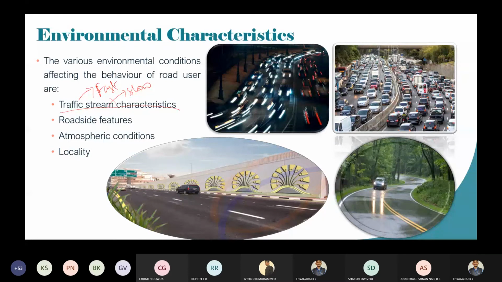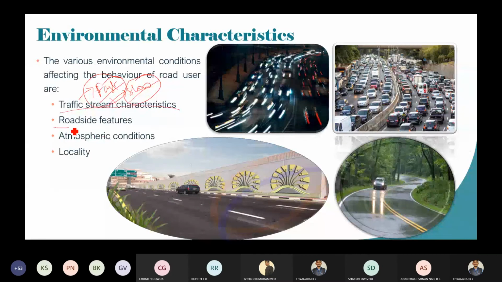Another one is slow moving traffic. So the road user should be able to judge fast or slow moving traffic. He should have the characteristics to drive the vehicle in fast moving traffic. You can see in the first photo what I am pointing out. This is fast moving traffic. He should be able to move in this fast moving traffic, and he should be able to move in slow moving traffic also.